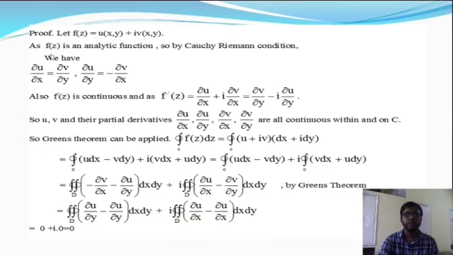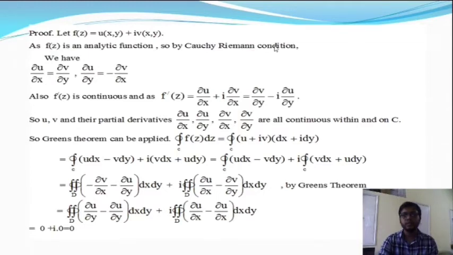Now if f of z is an analytic function, as I have already mentioned in the second lecture, then it satisfies the Cauchy-Riemann equations and all the partial derivatives exist.